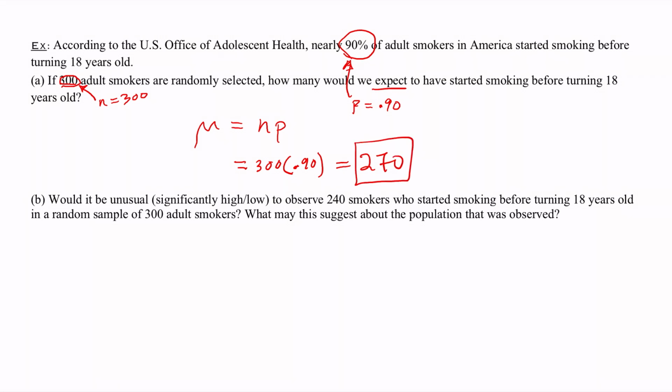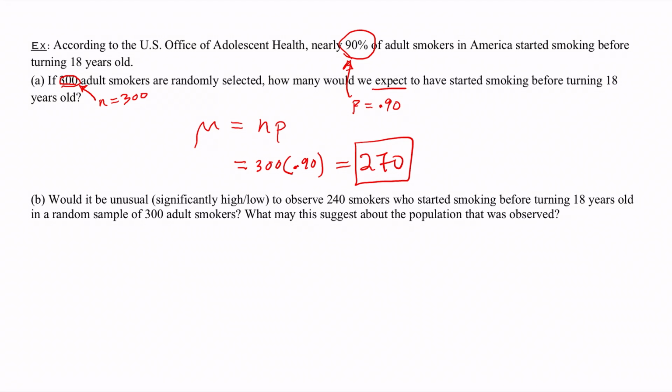Part B, would it be unusual, in this case significantly high or significantly low, to observe 240 smokers who started smoking before turning 18 years old in a random sample of 300 adult smokers? And what does this suggest about the population that we observed?